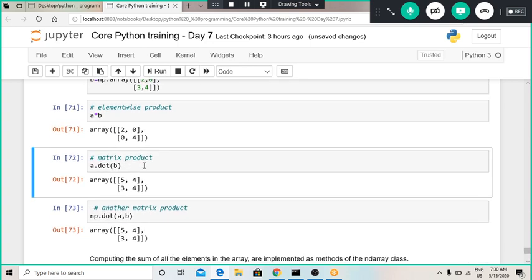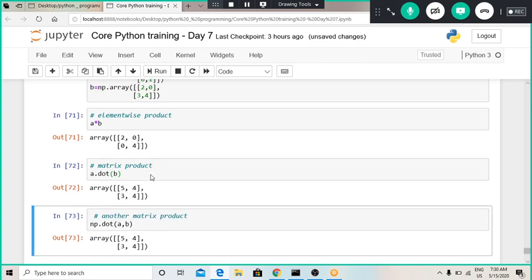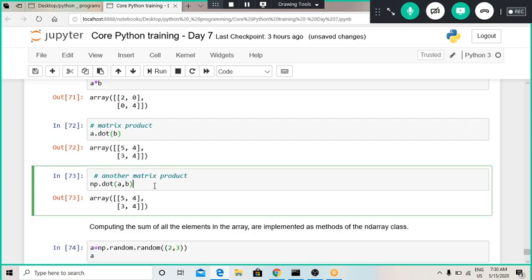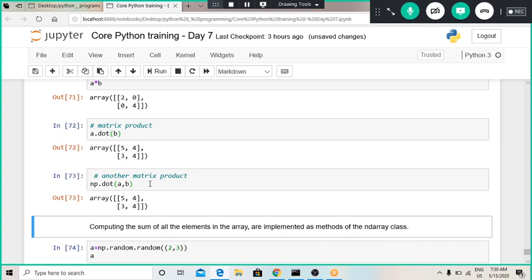And now if we wanted to get the actual matrix product of two matrices, then we can use the dot product, like a.dot(b). I will not go into the mathematical functionality of that. So this is how we can get the matrix product of two matrices. There is another way of doing this matrix product using the np.dot function, and it will also provide us the same matrix product of these two matrices.